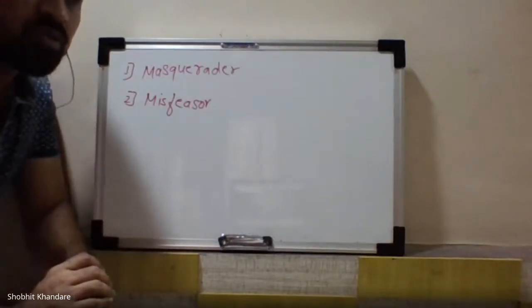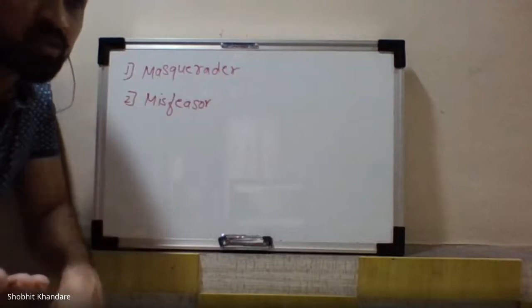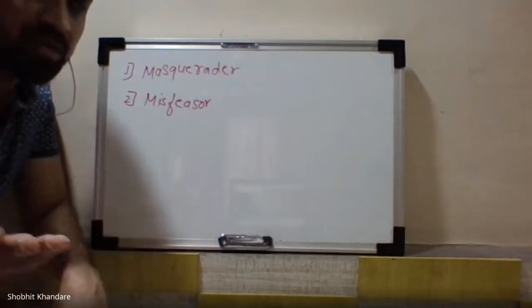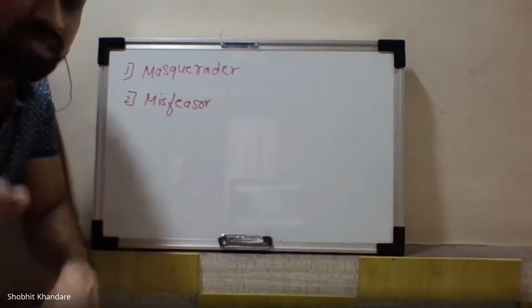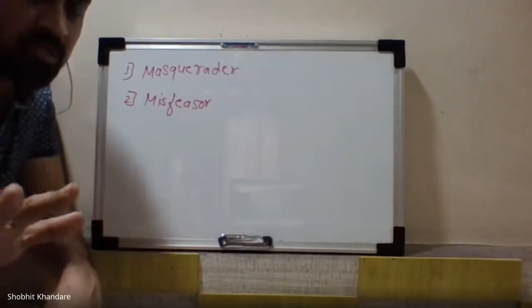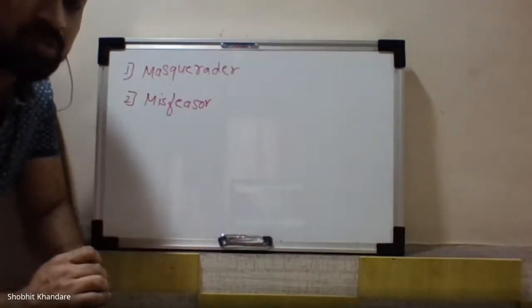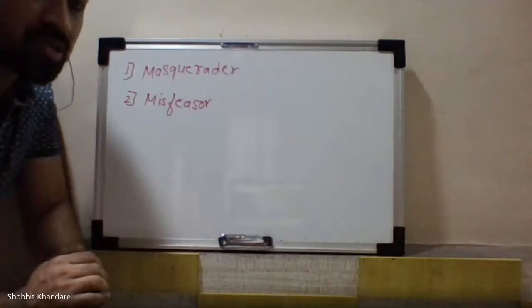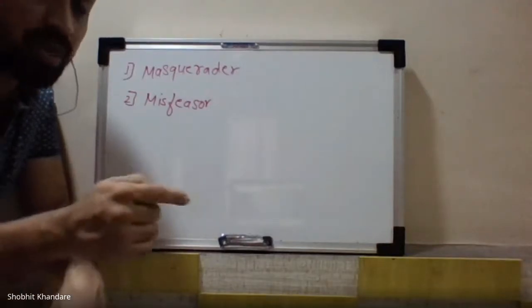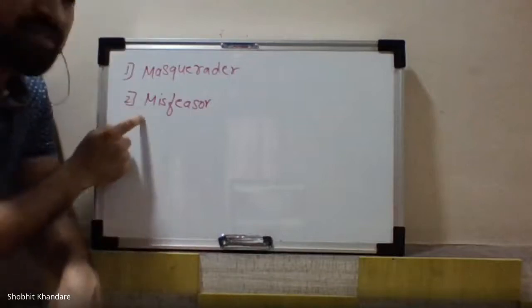That person is called to solve a problem, so he is given access to some of the data. He is given access to see your control panel and settings, but he is not authorized to see your email. So in that case, that person becomes a misfeasor.